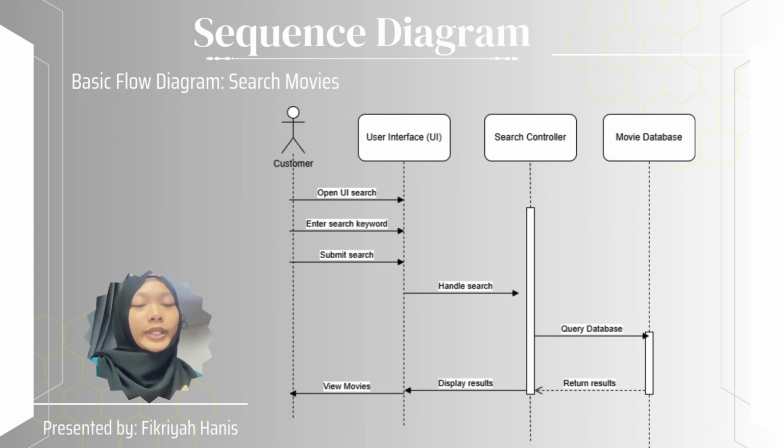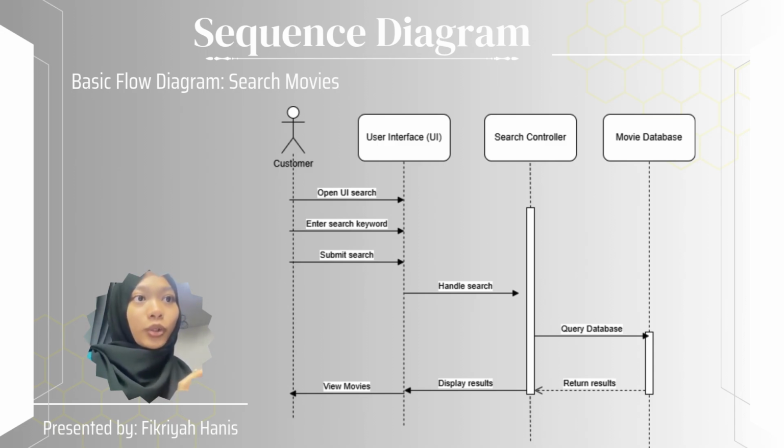Okay, so firstly, in the basic flow diagram, when a customer wants to search for their optional movie, the customer will have to open the user interface for search movies, and then the customer can enter the search keyword in the UI search and then submit the search, and then the user interface will transfer it to the search controller.